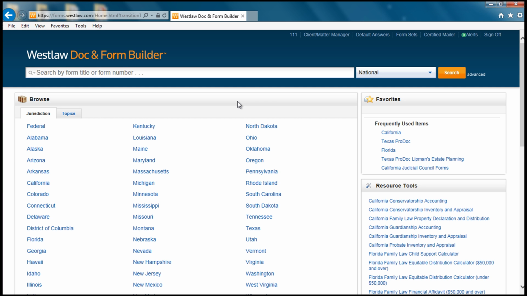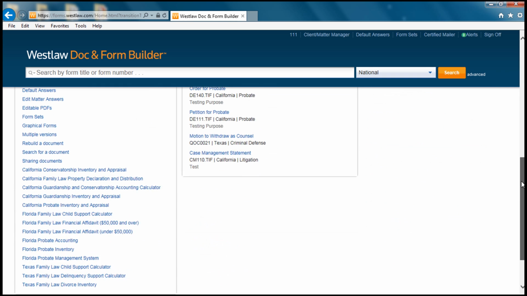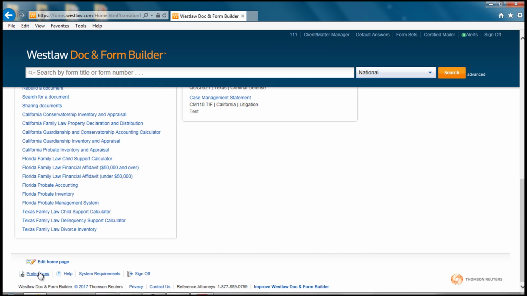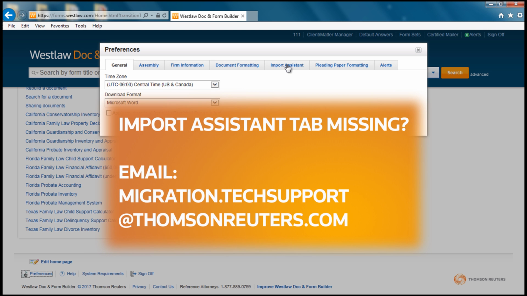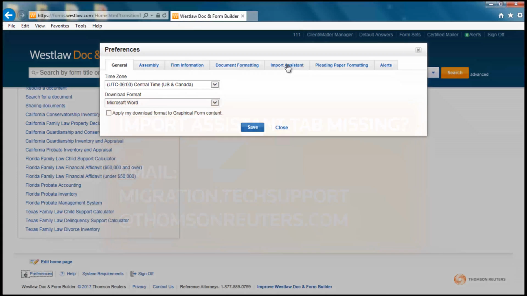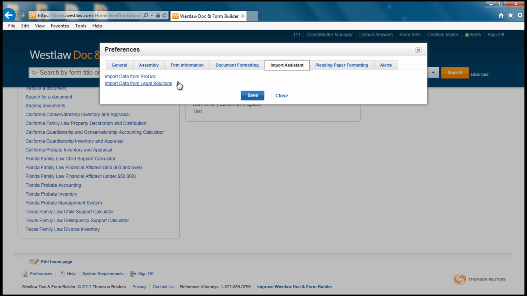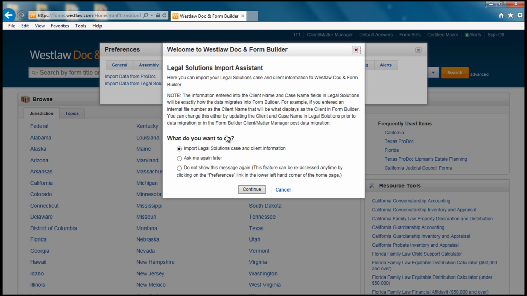After this, you should get a pop-up for the migration tool. If you do not, please scroll down and look for Preferences in the lower left-hand corner. Once that screen opens, you will want to look for the Import Assistant tab. If you do not see that tab, please email migration.techsupport@thomsonreuters.com and let us know that the migration option is missing from your account. If you see the Import Assistant tab, click on that. Then click on Import from Legal Solutions option.